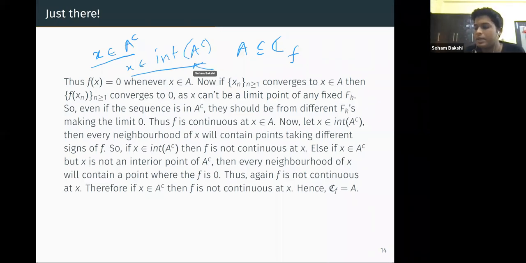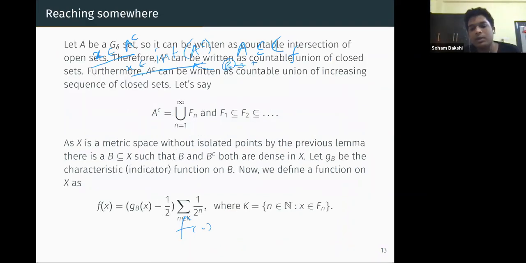We take the sequence from B. If that is the case, then they are always positive. Or we can just take the value of f of x there. So if f of x is positive, then you can take a sequence from, what was our definition here? Yeah, g of x minus half.